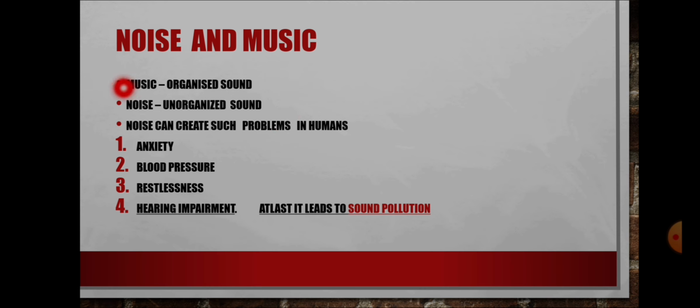Then we move on to noise and music. What is the difference between noise and music? Music is an organized sound. This sound cannot create any problem to our ear. But noise is an unorganized sound. It can create problems in humans like anxiety, blood pressure, restlessness, sometimes hearing impairment. At last, this noise leads to sound pollution. Okay, sound pollution.